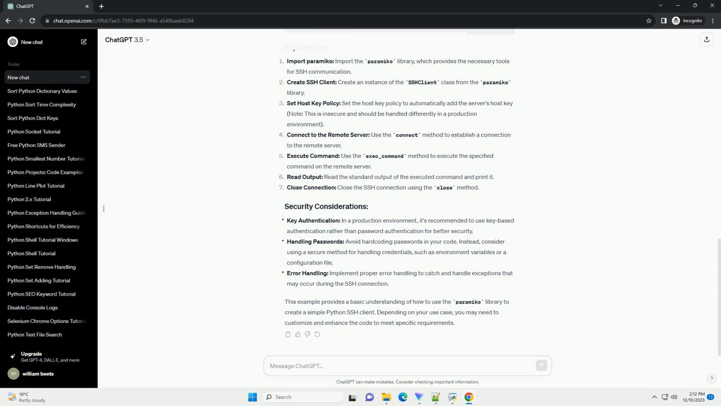This example provides a basic understanding of how to use the paramiko library to create a simple Python SSH client. Depending on your use case, you may need to customize and enhance the code to meet specific requirements.